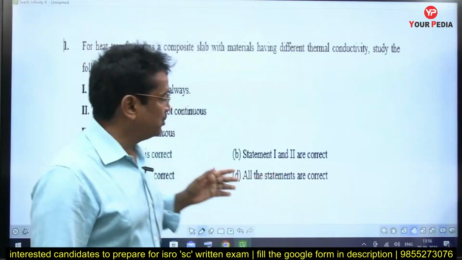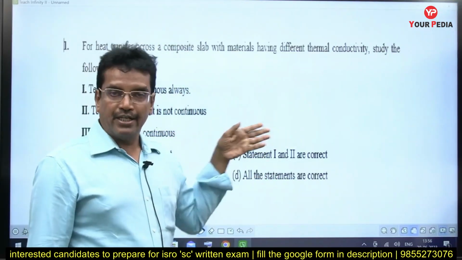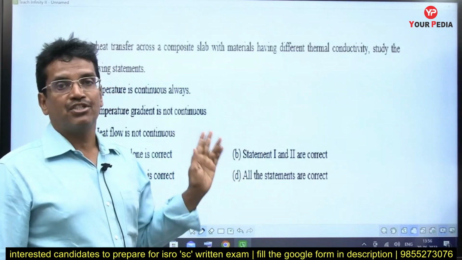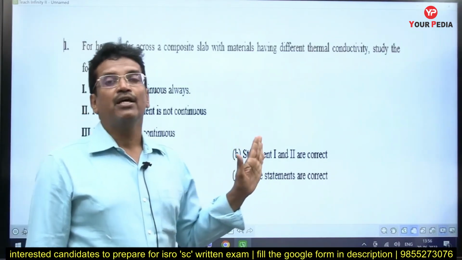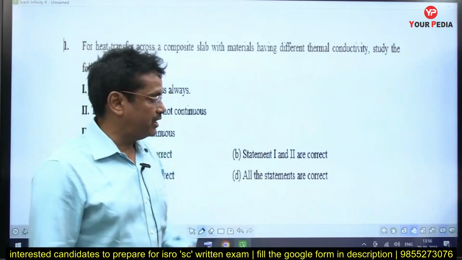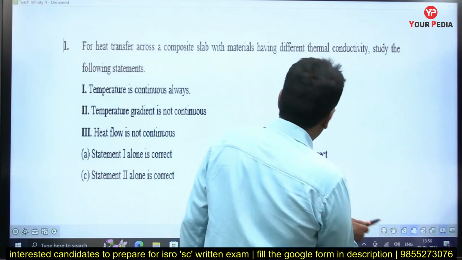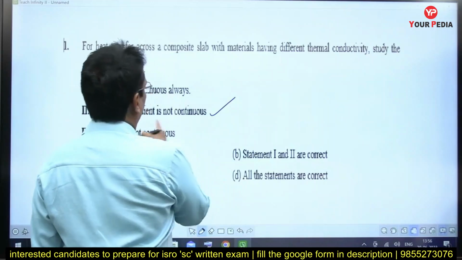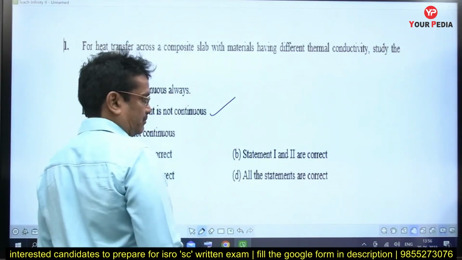Why is heat flow continuous? At any x, the value of Q is the same. Why? To satisfy the steady state conduction heat transfer condition, the Q value must be the same. Therefore, only one option is correct: temperature gradient is not continuous.